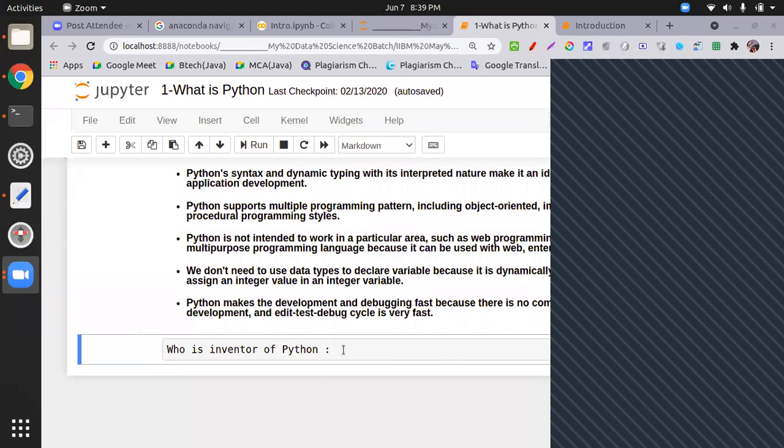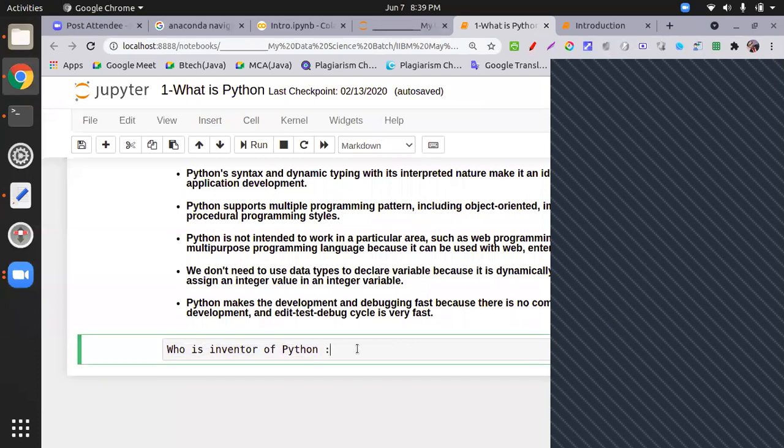Who is the inventor of Python without opening Google? Yes, Guido van Rossum. Thank you.